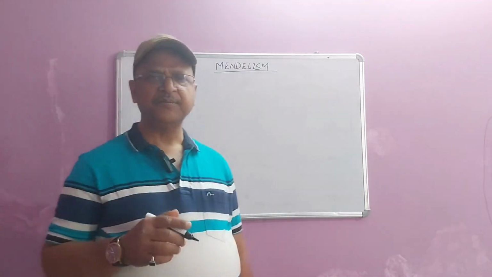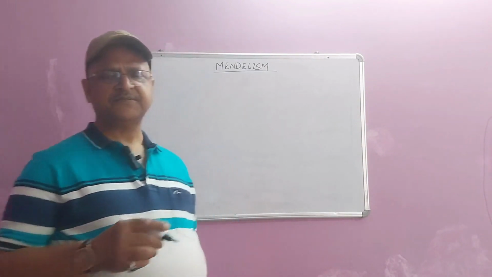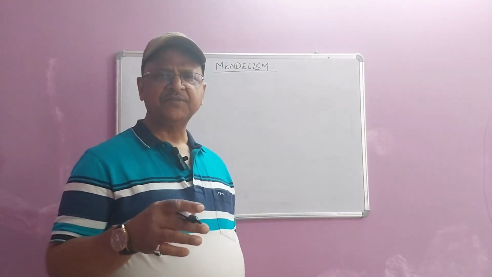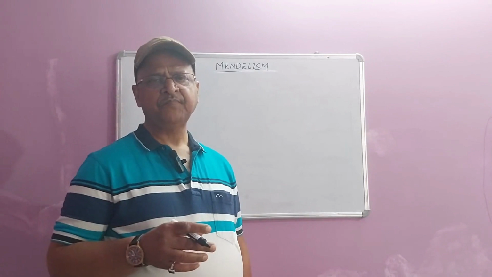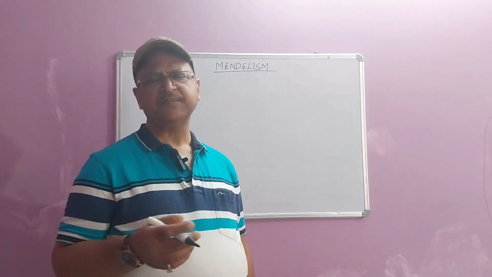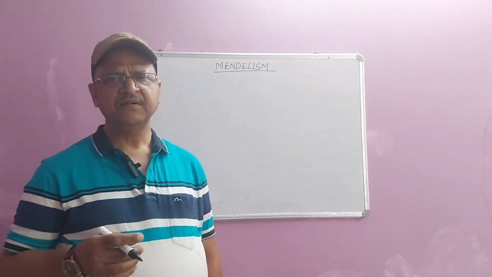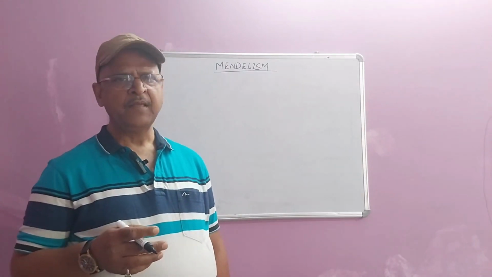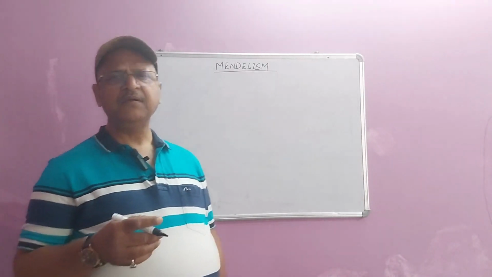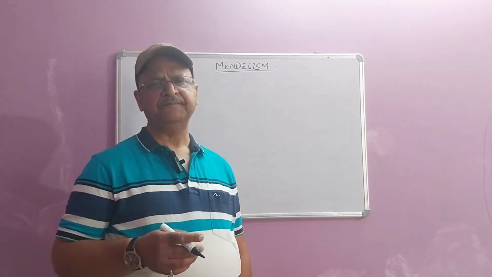Mendelism was started by Gregor John Mendel, who is termed the father of genetics because the branch of genetics got started based upon his principles. Mendel was basically a physicist and mathematician. He used to teach science and mathematics at the University of Brunn, but during his leisure period, he was performing hybridization experiments on garden pea plant, Pisum sativum.